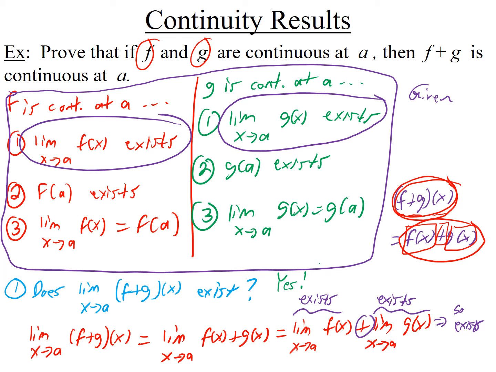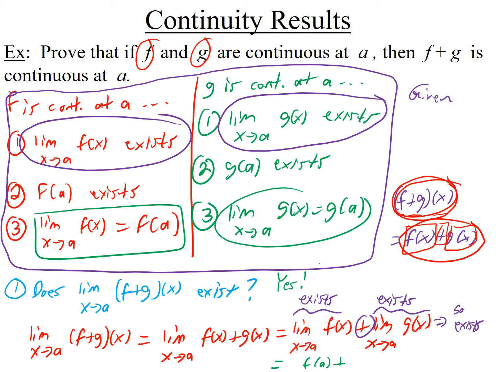Let me try to squeeze the answer in over here. Because the limit as x goes to a of f, we know the answer is f of a. And the limit as x goes to a of g, we know the answer to that, it's g of a. So the limit does exist, and it's also equal to f of a plus g of a. So now we've answered the first question. The limit does exist. Okay, I'm going to have to erase here before we answer the second question.